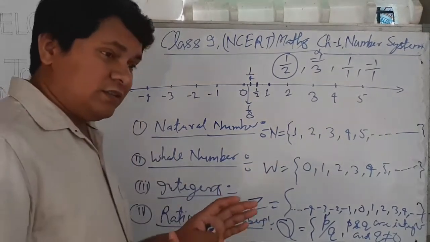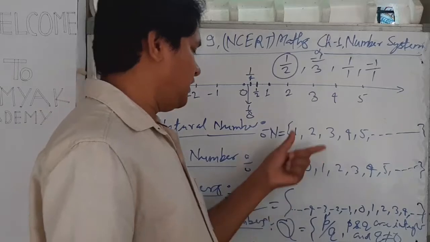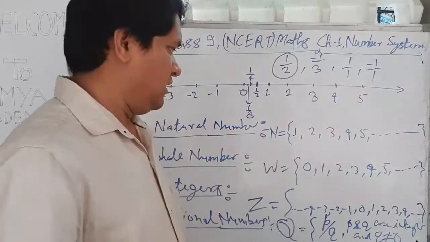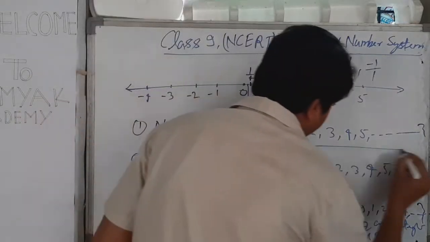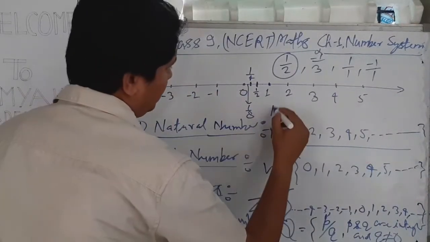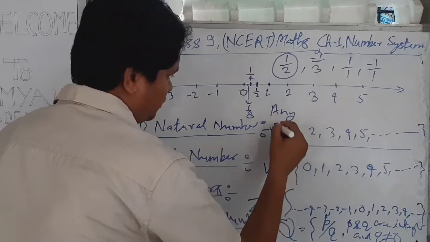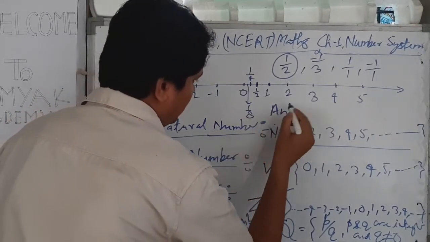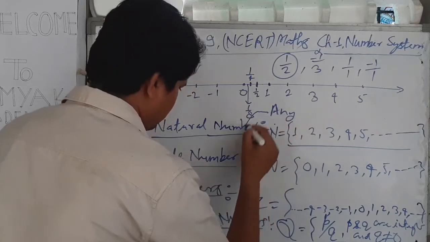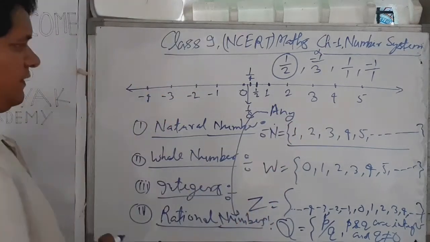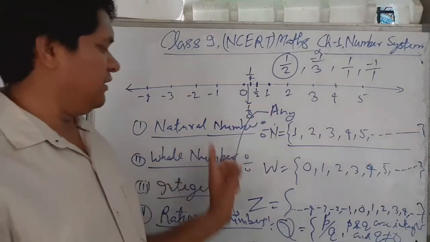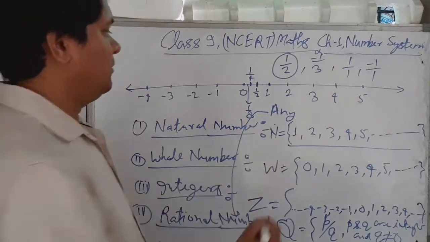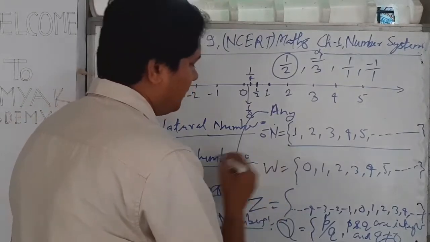From the above discussion, we can easily summarize that any natural number is a rational number. Any natural number is a whole number.